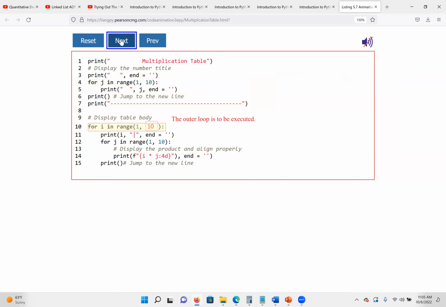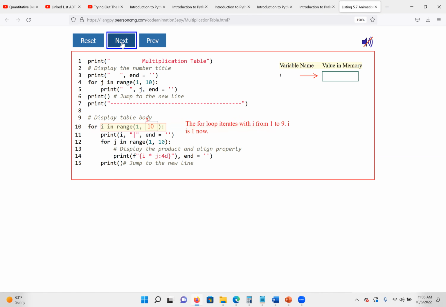Okay. So now we say, for I in range 1 to 10, this is our outer loop. So we are starting from 1. First we get 1, and we're going to print I. So we print 1, then we print a vertical line, and we have the end signal as empty here also.